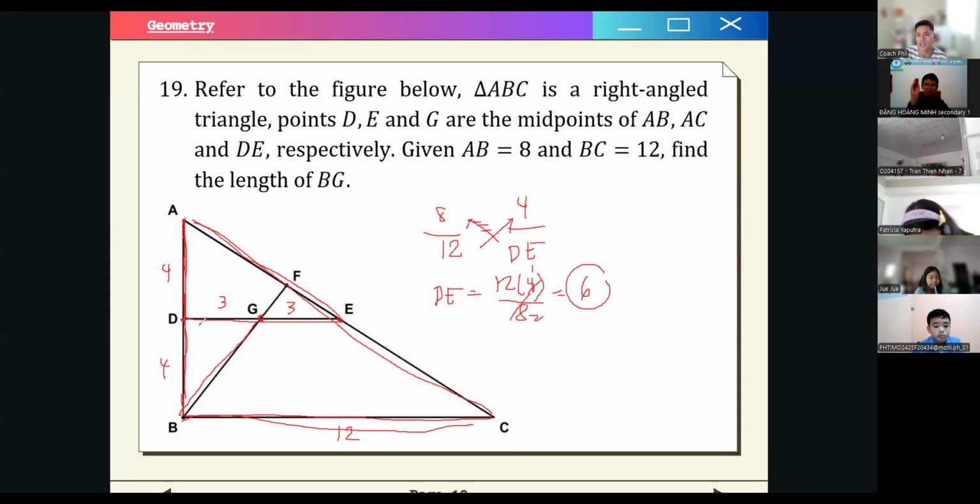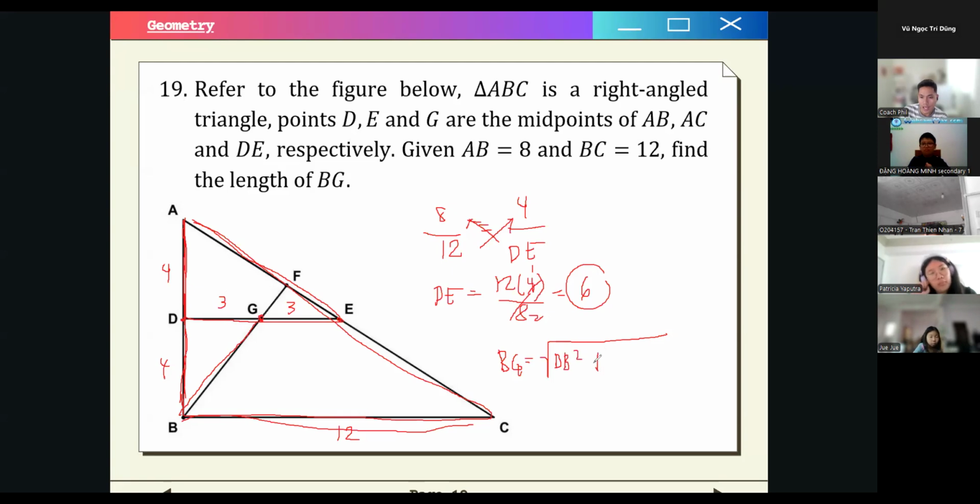Now, what we want to find is the length of BG, this one. So we know that this one is just right angled, right? This is also right angled. So for BG, we can just use the Pythagorean theorem, right? That is equal to DB squared plus DG squared.